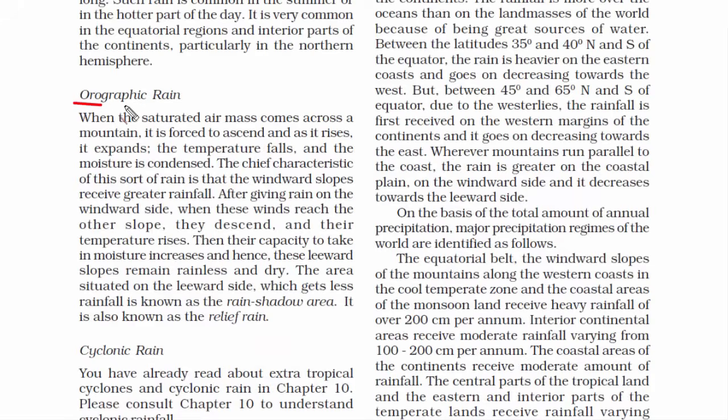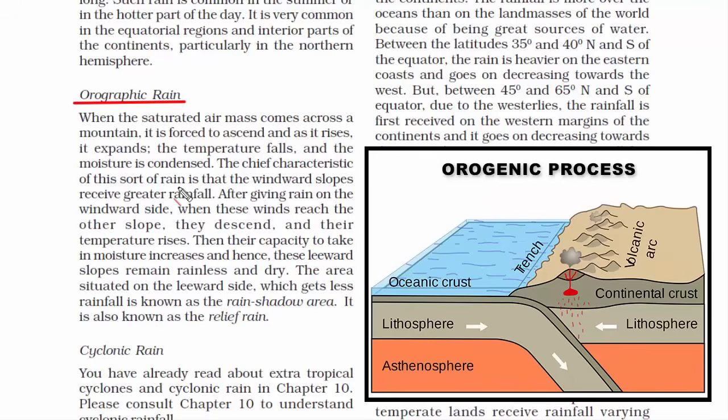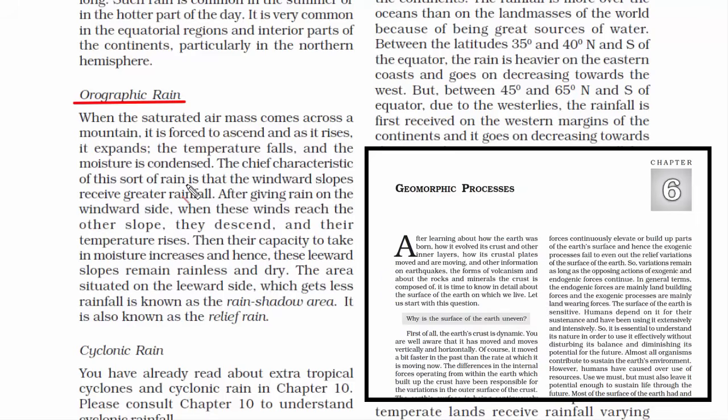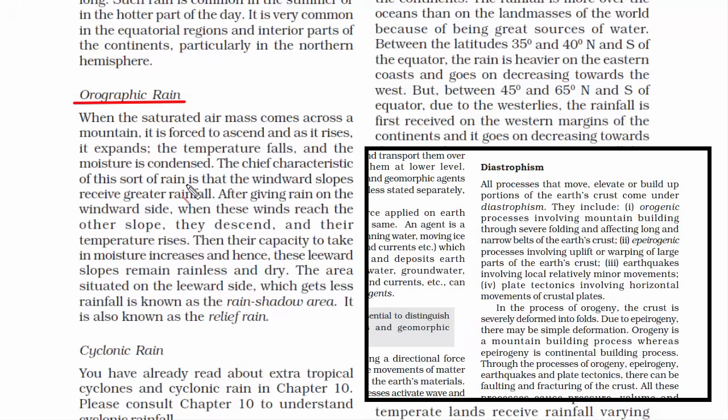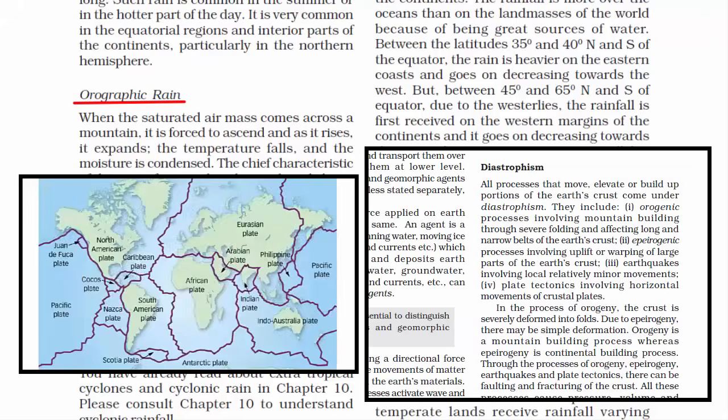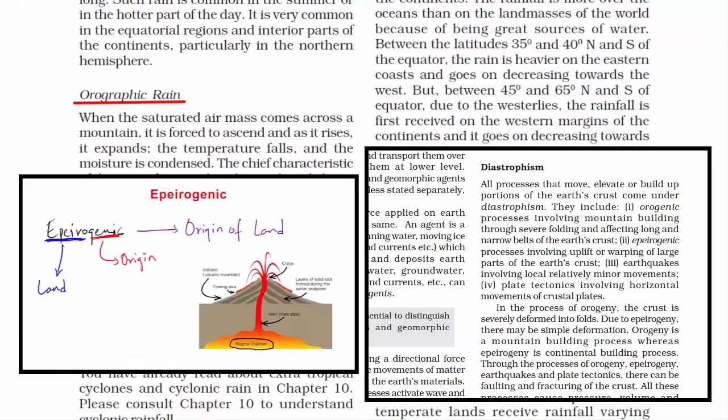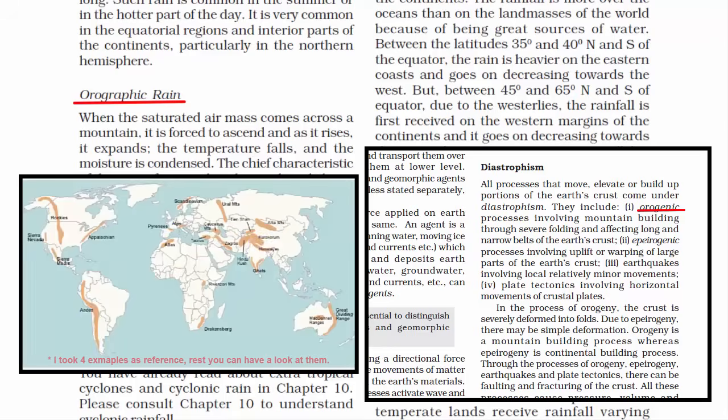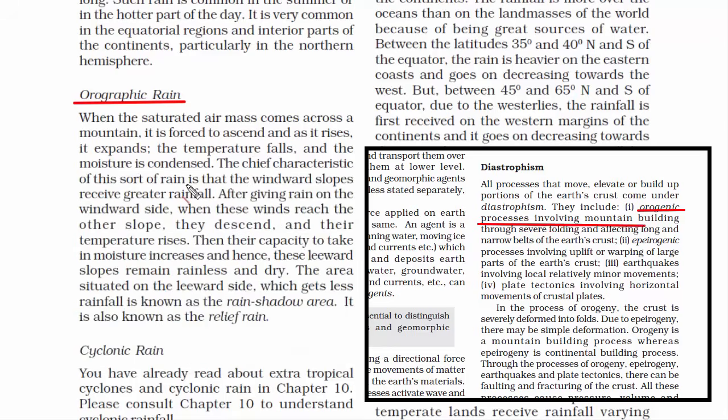The next one is orographic rain. Now when you see the term orographic, you should immediately think of orogenic processes. If you remember class 11 chapter 6 geomorphic processes, in that we came across a topic called diastrophism. I have a video on diastrophism. If you want, you can check it out. I'll put the link in the description. Now within that topic, we saw this term called orogenic process, which is basically the mountain building process.